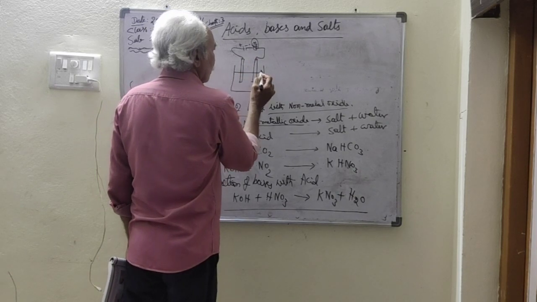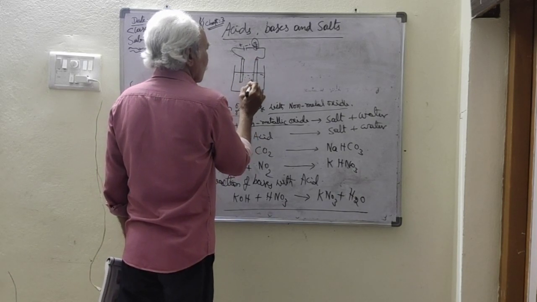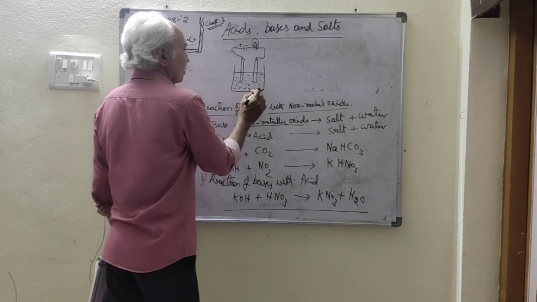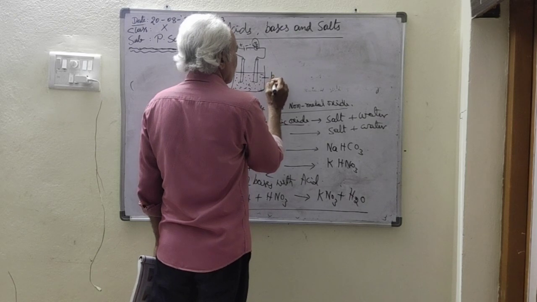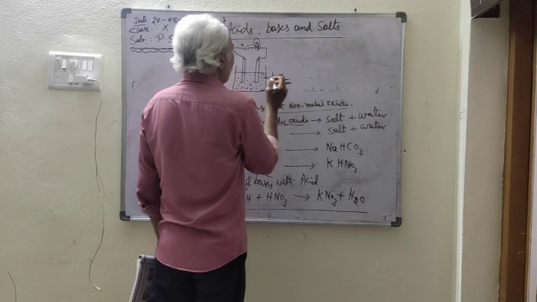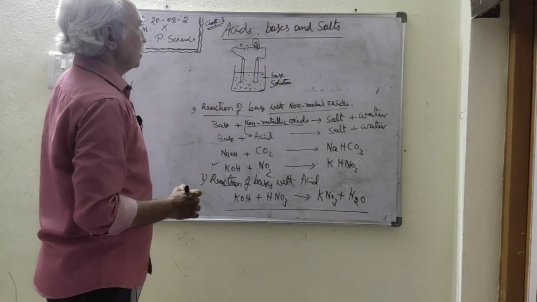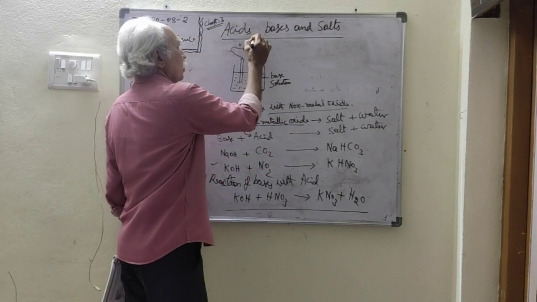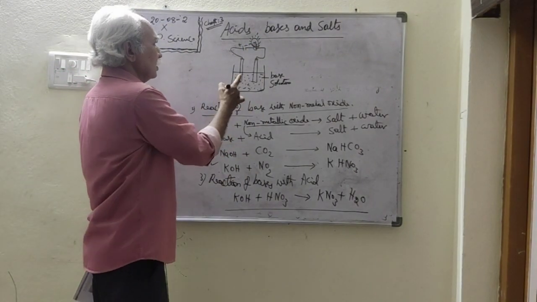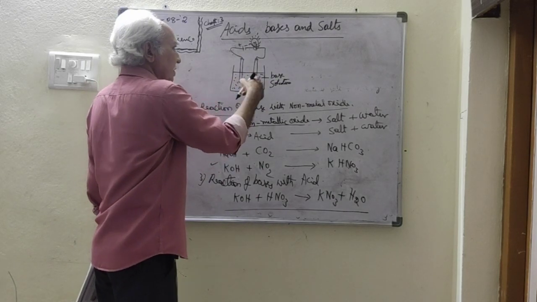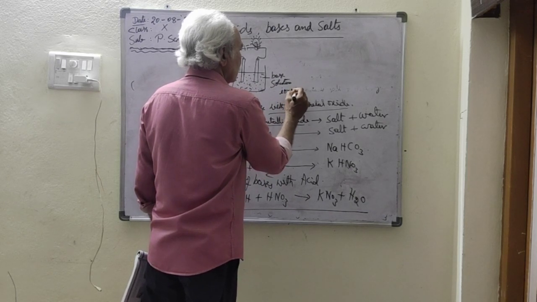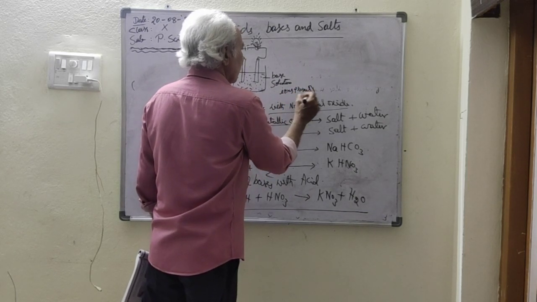The beaker is filled with a base solution like sodium hydroxide solution, magnesium hydroxide or calcium hydroxide. We find that the bulb is glowing. Bulb glowing means current is passing through the solution, which means the solution contains ions. That's why the bulb is glowing.